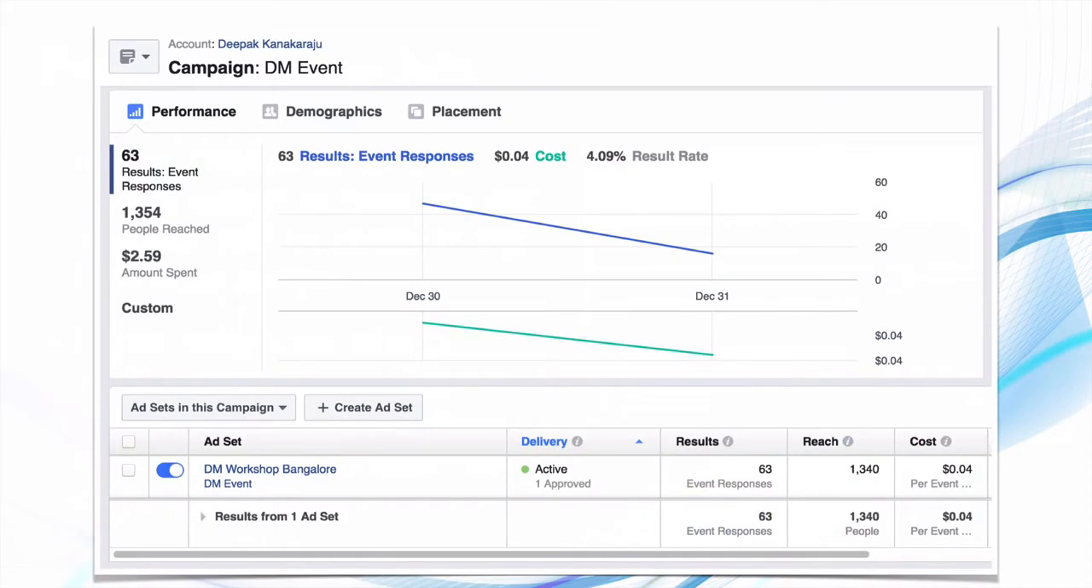This is how the statistics for an event page look. Here you can see one of the events that I am promoting. I am conducting a digital marketing workshop in Bangalore on January 15, 2017, and I created an event page for it and have started promoting it. I will show you live inside my account how you can see the statistics and how you can create the event ads as well.